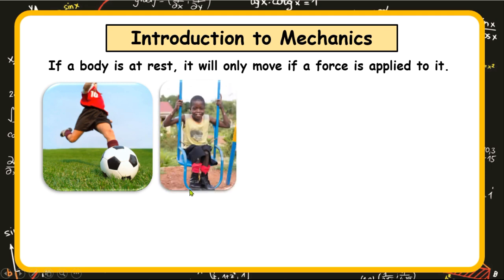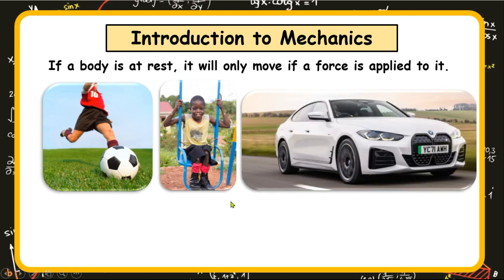Again, a child sitting on a swing will continue to be at rest until pushed by a force to set him or her into the swinging motion. The same goes for a vehicle and other locomotives. They will continue to be at rest until the accelerator is stepped on so that the energy therein is converted to a thrust force to propel the locomotives or the vehicle forward.